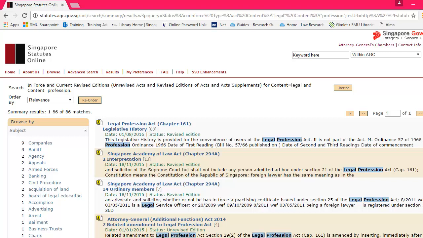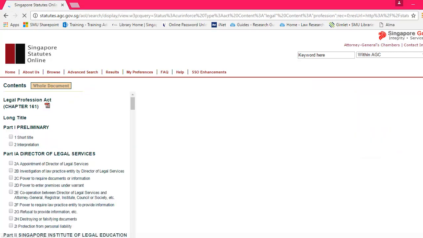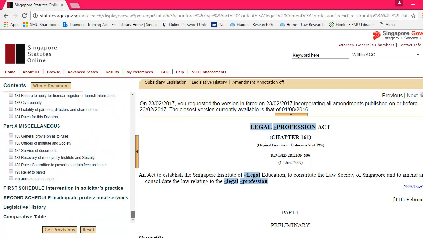Note the small icon at the side. If it has an A on it, it means it's an act. If it has an S on it, as we will see later, it means it's a subsidiary legislation. If you click on the Legal Profession Act, you will open up the full act. On the sidebar, you will see the different sections that you can jump through, a PDF that you can download, and you can see the legislative history at the very end of the sidebar.